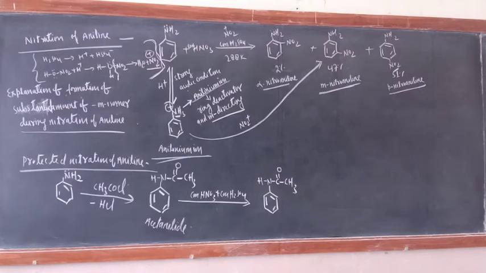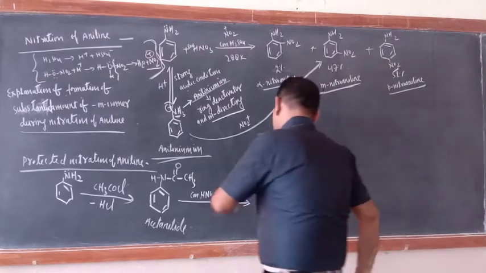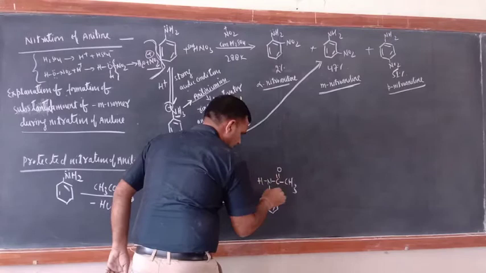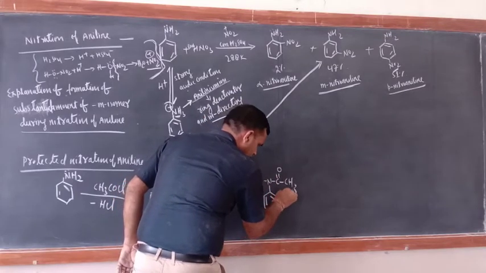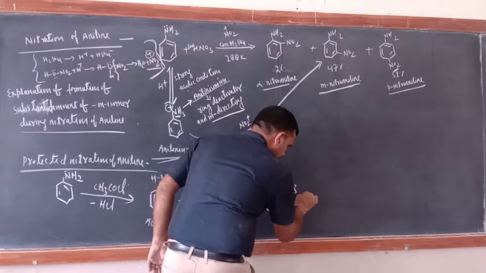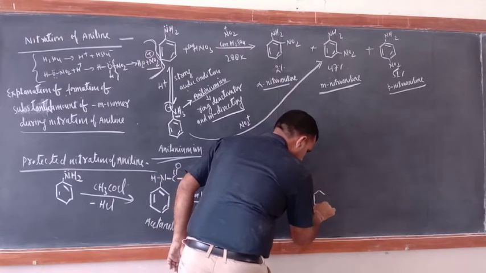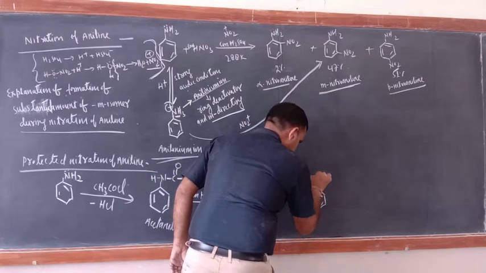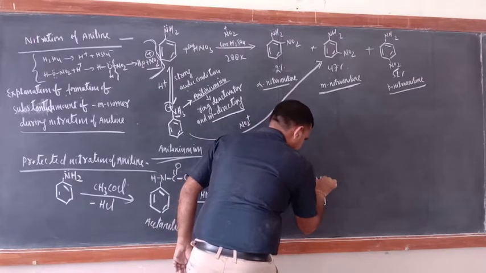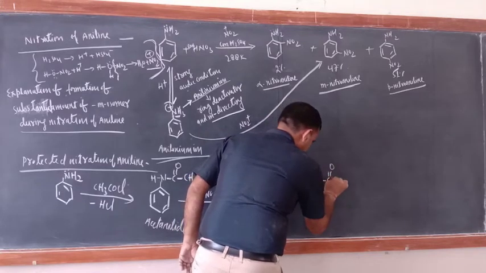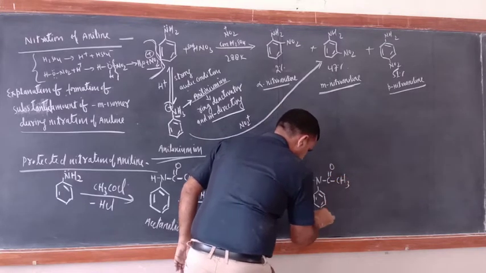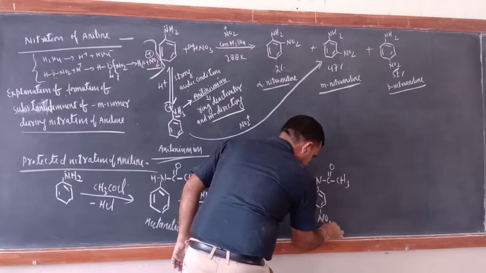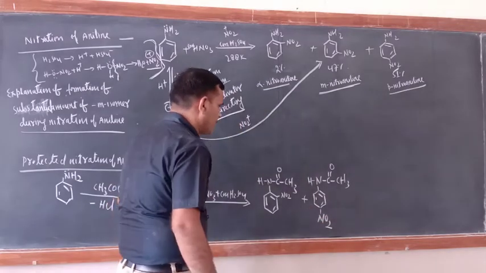This is protected now. So now the NO2 group goes at the ortho position, and another one will also form at para. Same thing, NH, C double bond O, CH3, and here NO2. No problem at all.